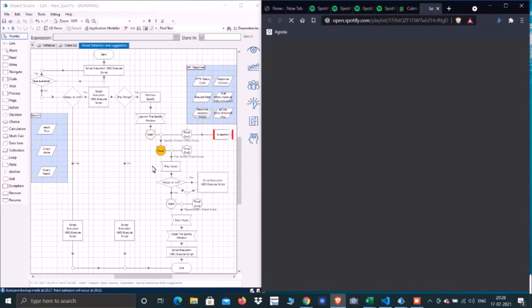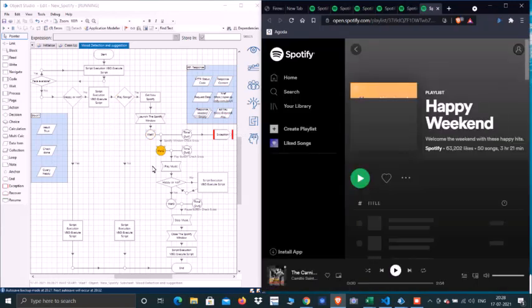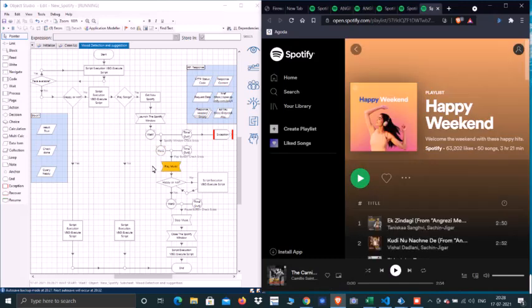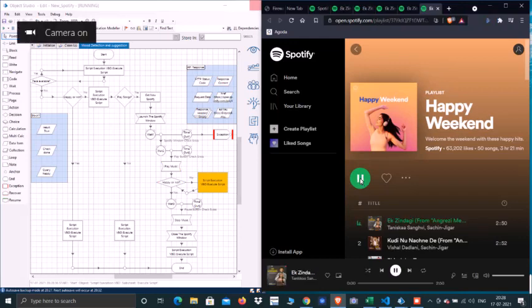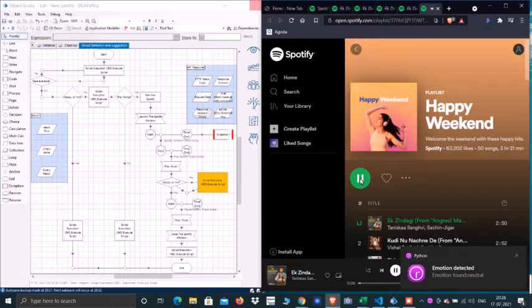And again, automatically our cursor goes on and plays the music with the help of application modeler. On the scheduler check, we'll check the mood of the user again, and here our emotion is detected as neutral after a certain time, so we'll continue the loop.